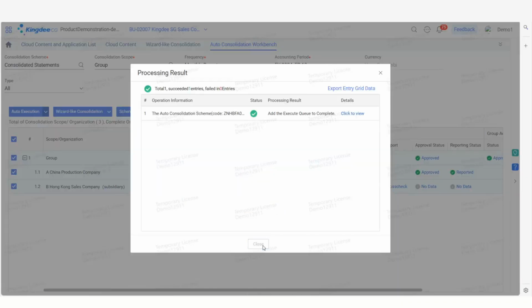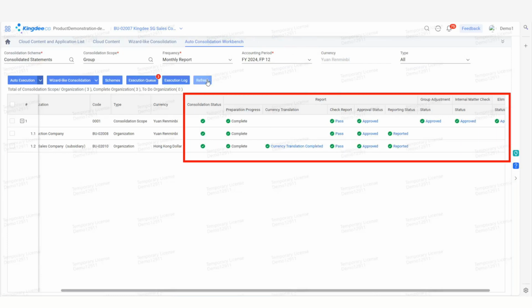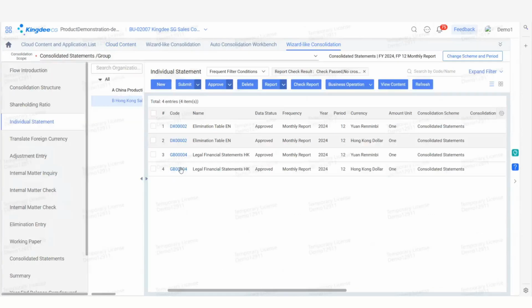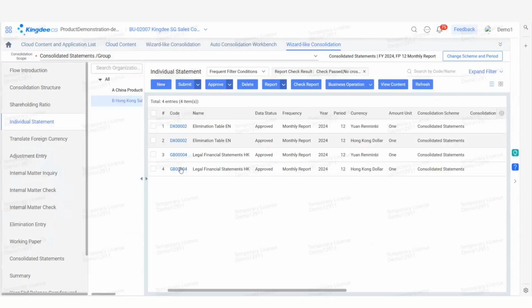The system has now automatically completed this series of tasks, including individual statements, working paper, and consolidated statements, according to the Auto Consolidation scheme. First, here you can see the individual statements and elimination table of China Production Company and Hong Kong Sales Company. China Production Company issues RMB reports in accordance with Chinese accounting standards. Hong Kong Sales Company, while issuing HKD reports in accordance with international accounting standards, also needs to issue RMB reports in accordance with Chinese accounting standards for consolidation purposes.